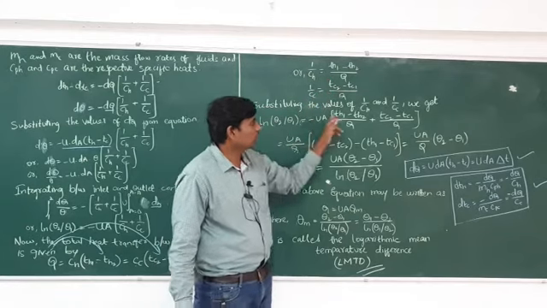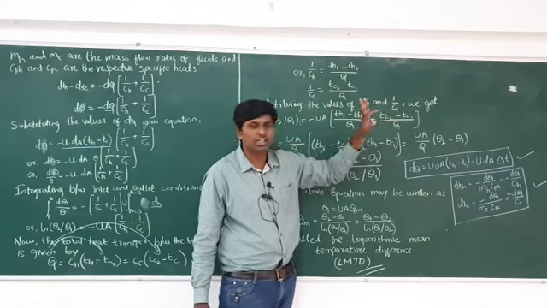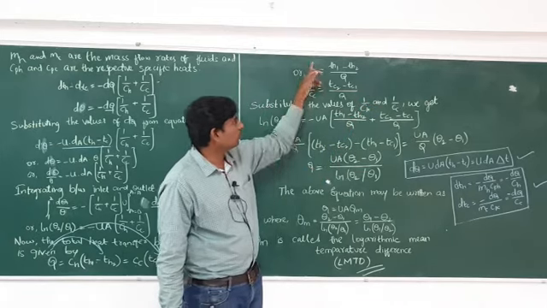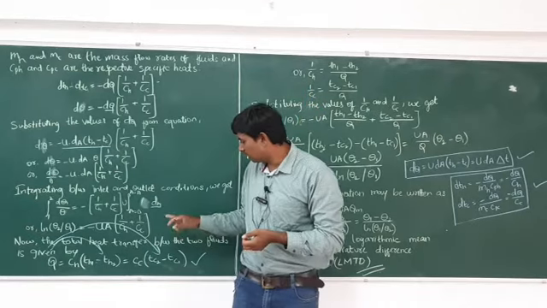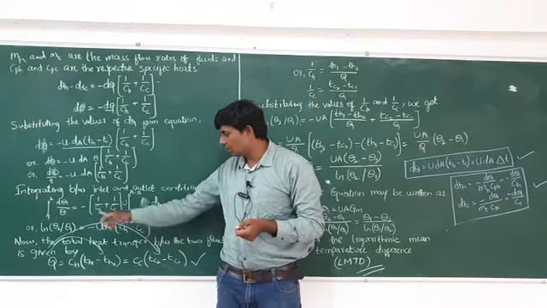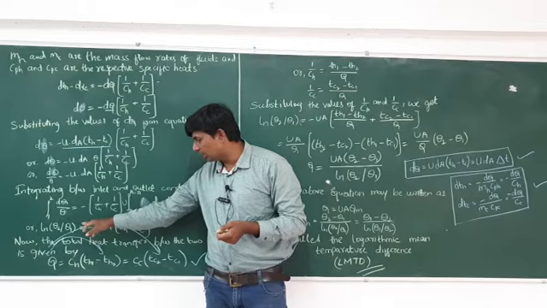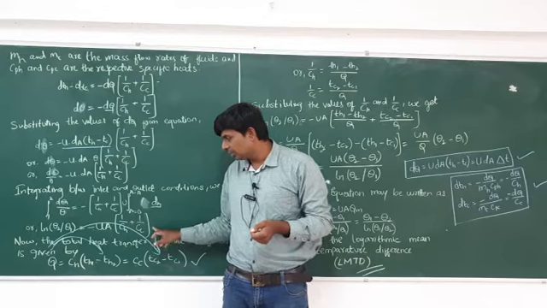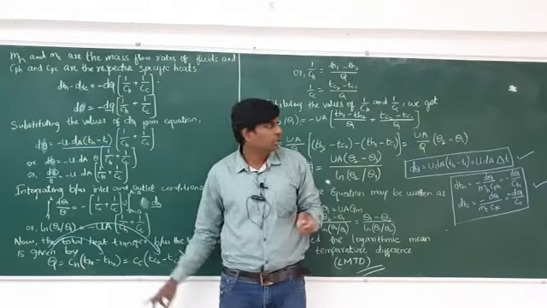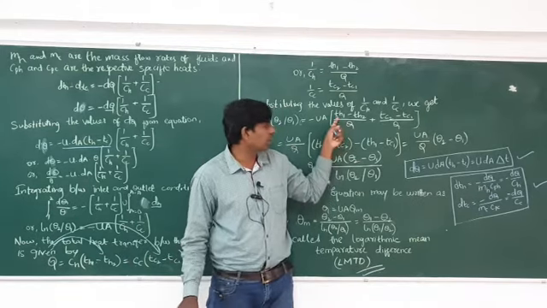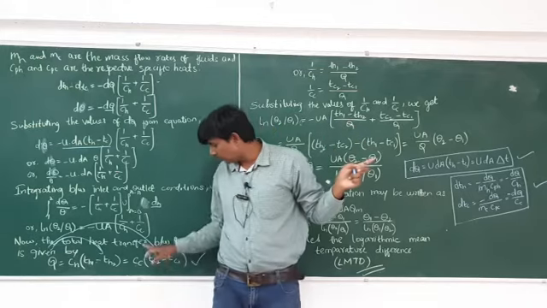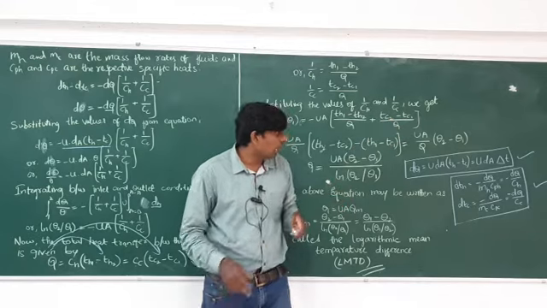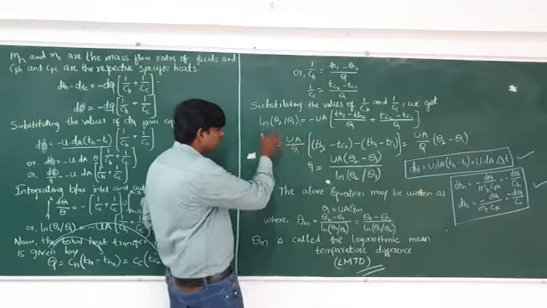Now substituting the value of 1 by CH and 1 by CC, where you have to substitute 1 by CH and 1 by CC, where you left the equation here only. So ln of theta 2 by theta 1 is equal to minus UA (1 by CH plus 1 by CC). In place of 1 by CH you have to substitute TH1 minus TH2 by Q, and in place of 1 by CC what you have to substitute? TC2 minus TC1 by Q. After that what you have to do? See, this one you write down as it is.